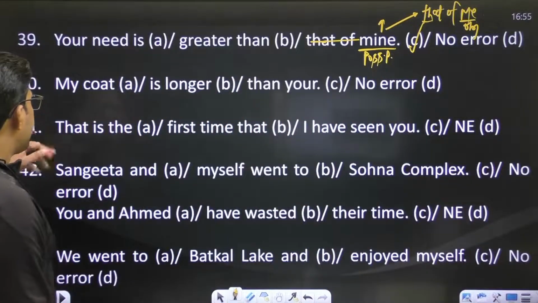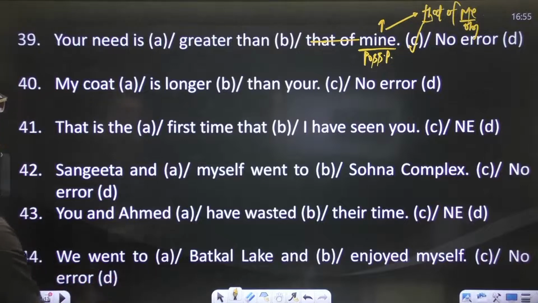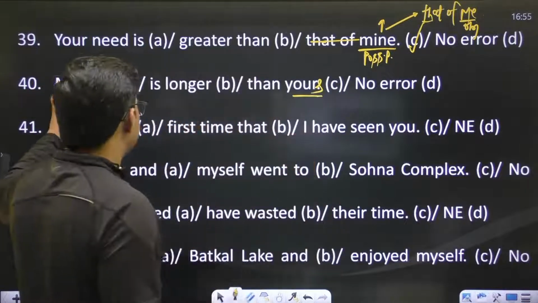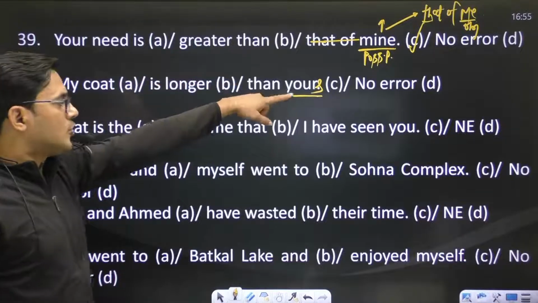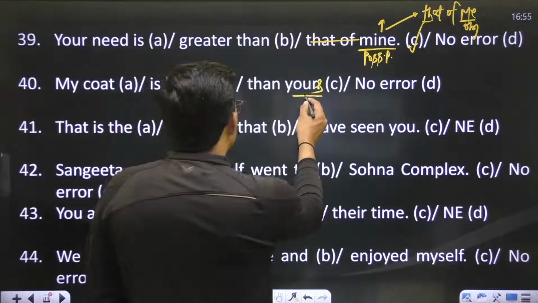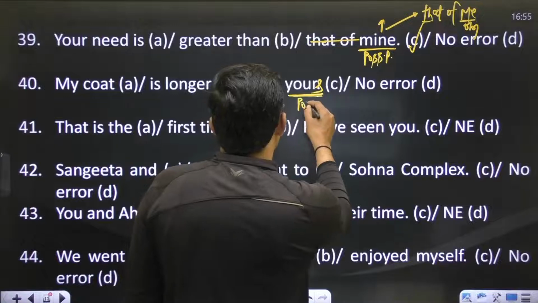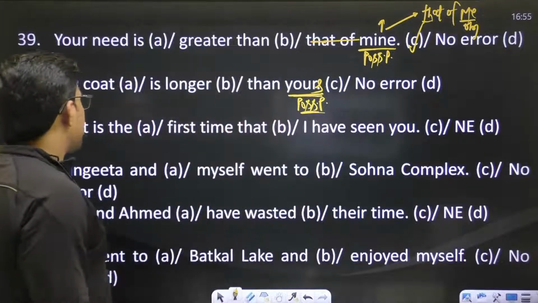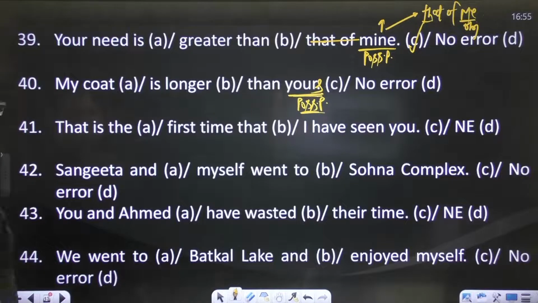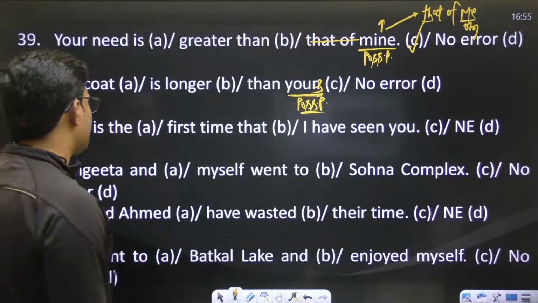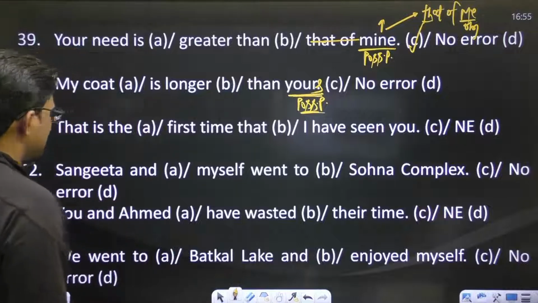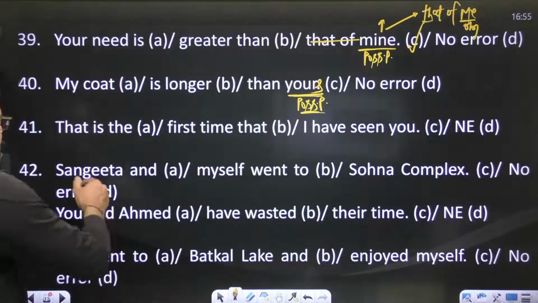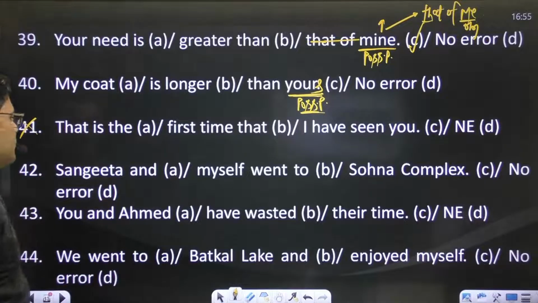Okay, next one is: my coat is longer than yours. There is a comparison between two different coats. The first one is my coat and the other is your coat. So if you don't have any noun, a possessive pronoun will be used, and the possessive pronoun is yours. My coat is longer than yours. That is the first time that I have seen you. This sentence has a typing mistake.